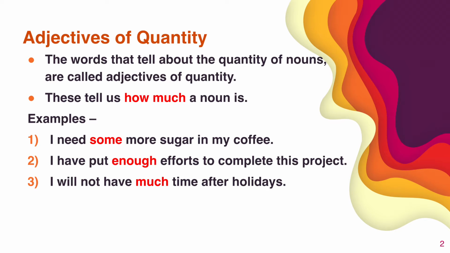Now the words that tell us about the quantity of nouns are called adjectives of quantity. Okay, these tell us how much a noun is. How much. Adjective of quantity मतलब कितना है. वो हमें अगर सेंटेंस में पता चलता है कि कितना है, तो that is what, how much. So this is what the adjective of quantity is. Now I will give you a few examples.